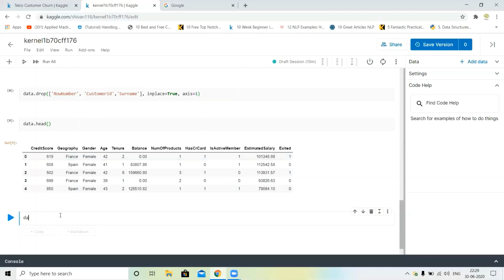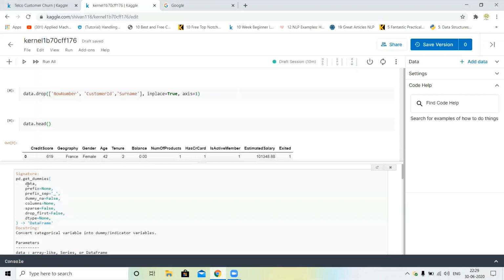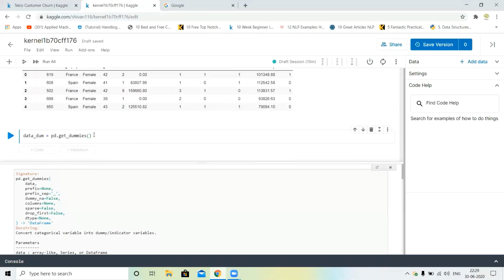So data_dummy is equal to pd.get_dummies, and first of all, you can see, click shift and tab. You can see data, prefix, dummies, columns. You can check this and write your own. Okay, so I just write prefix is equal to geo, where geo means geography. Next, what can we do? Data is equal to data.